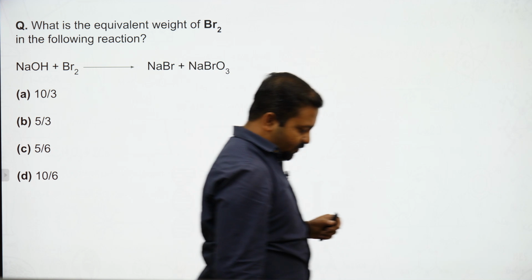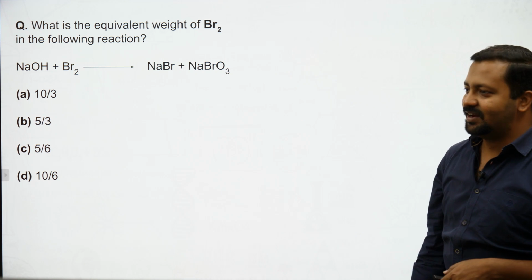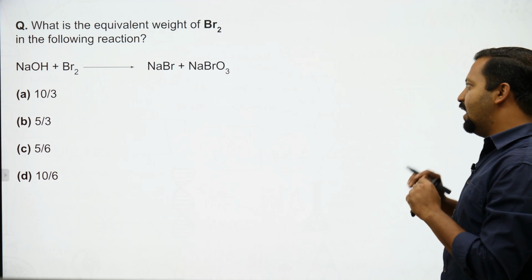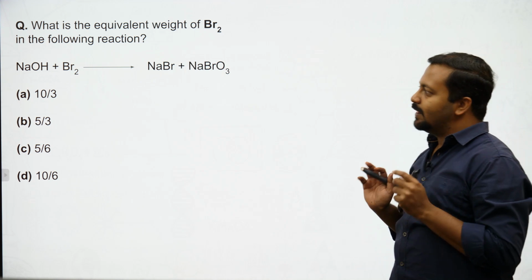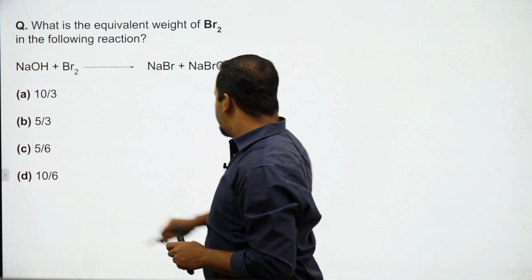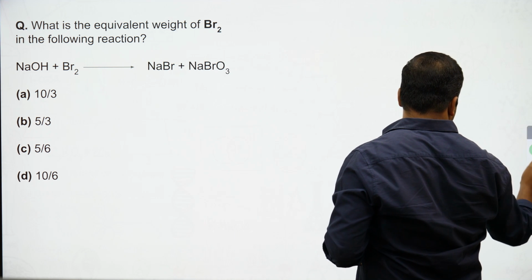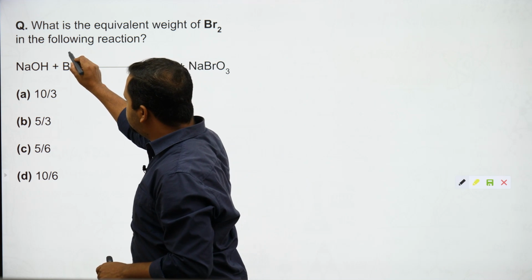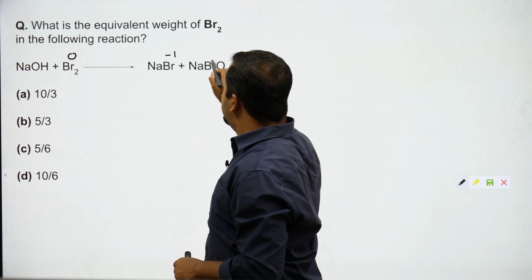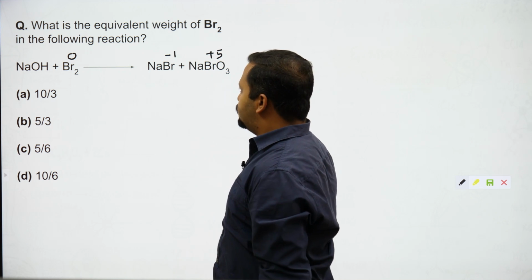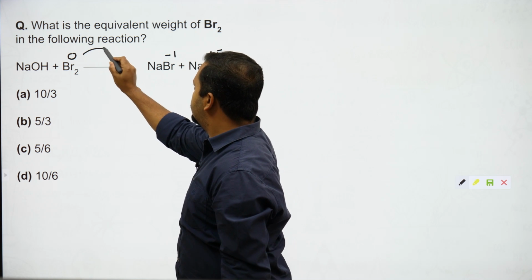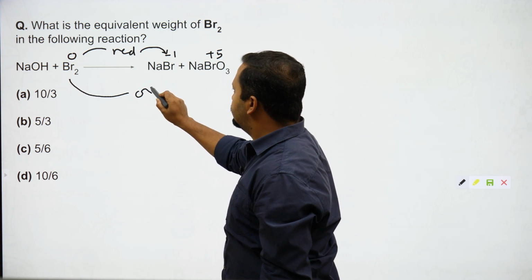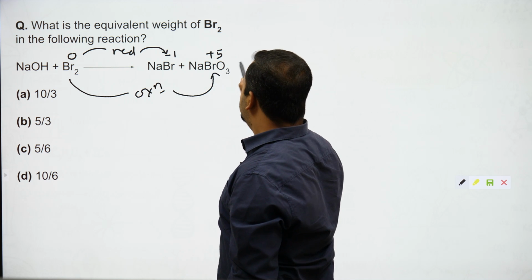What is the equivalent weight of Br2 in the following reaction? ये reaction बहुत लोगों को confuse करता है. This reaction is dreaded by a number of students because over here Br is undergoing a certain change which we can identify. What is the oxidation state of Br? 0. यहाँ पे Br -1 है, यहाँ Br क्या है? +5. So Br is simultaneously getting reduced and Br is simultaneously getting oxidized.